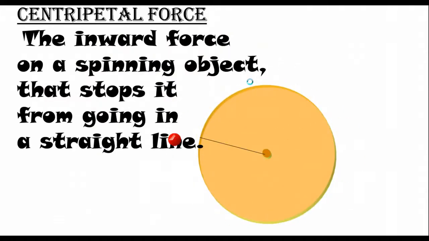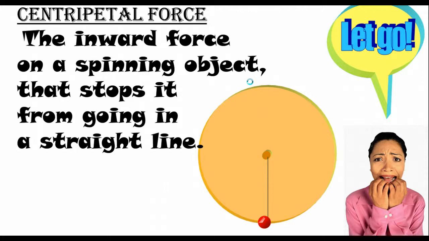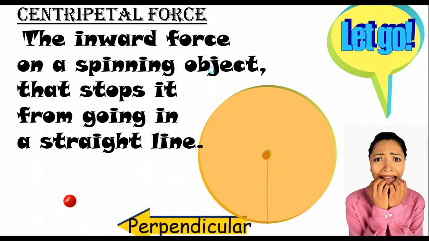So centripetal force is the inward force of a spinning object that stops it from going in a straight line. So that's the definition. What would happen if you let go here? Well, if you let go, your object is going to go straight out from where you let go.